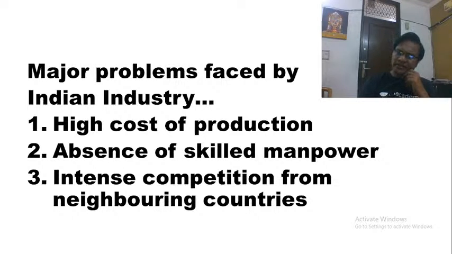Incremental capital output ratio in India is almost 4:1, 4.2:1, whereas in a country like America, it is 1:1 only. That means in America, it requires 1 unit of capital to produce 1 unit of output, which is very efficient. Whereas in India, we require 4 units of capital to produce 1 unit of output. Obviously, the first and foremost problem is that the cost of production is very high.